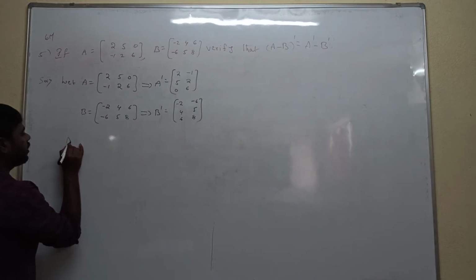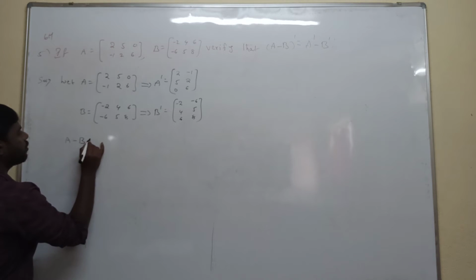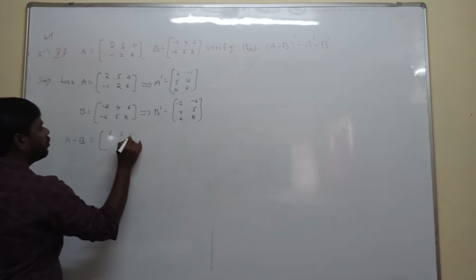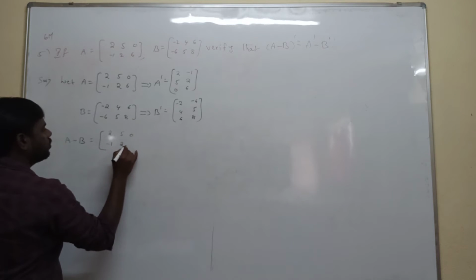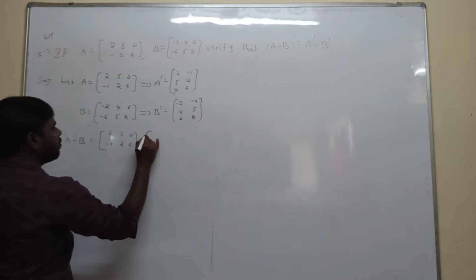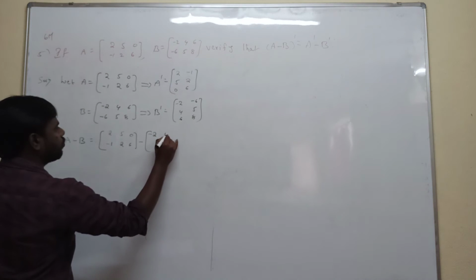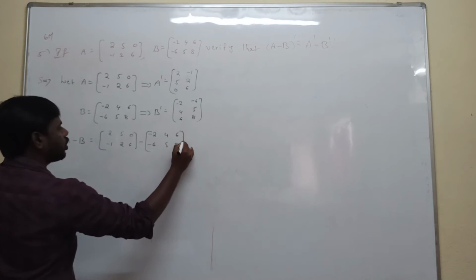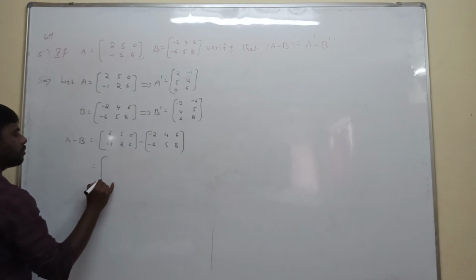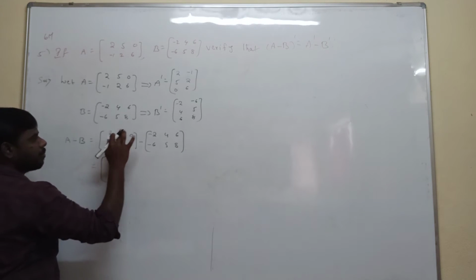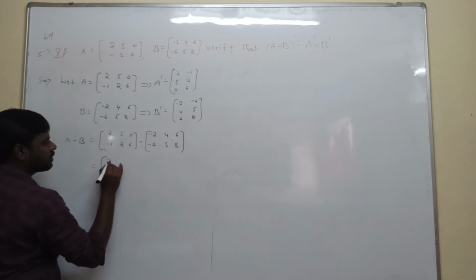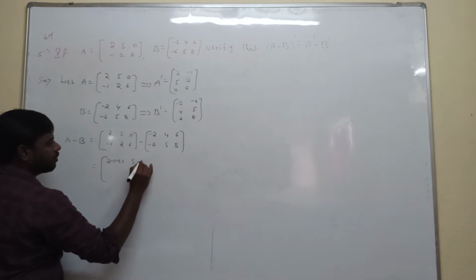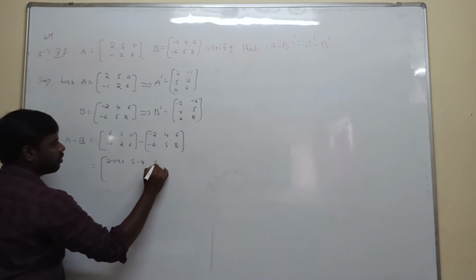First, calculate A minus B. Substitute the A matrix and the B matrix. The given A matrix is 2, 5, 0, minus 1, 2, 6. Next, minus the B matrix, minus 2, 4, 6, minus 6, 5, 8. Now subtract the corresponding elements. First row, first element minus first element, second element minus second element: 5 minus 4. Third element: 0 minus 6.